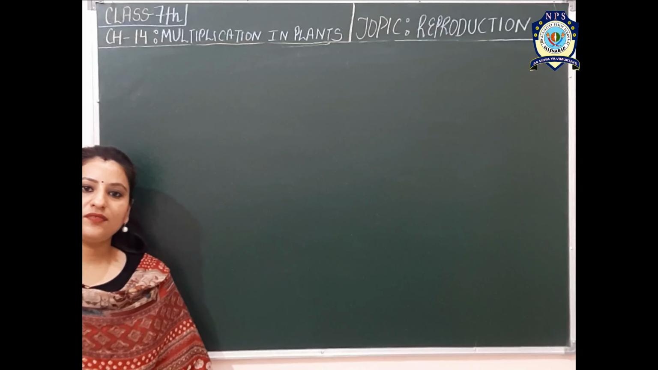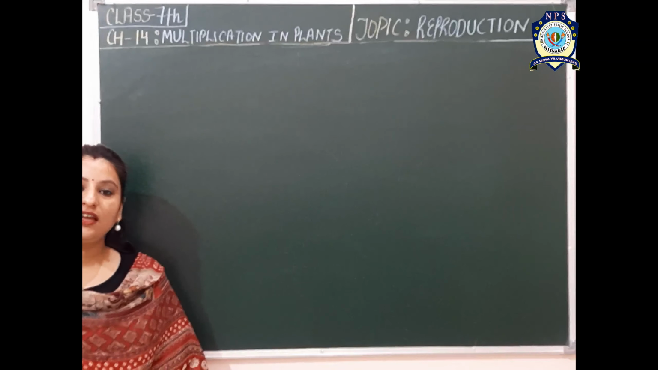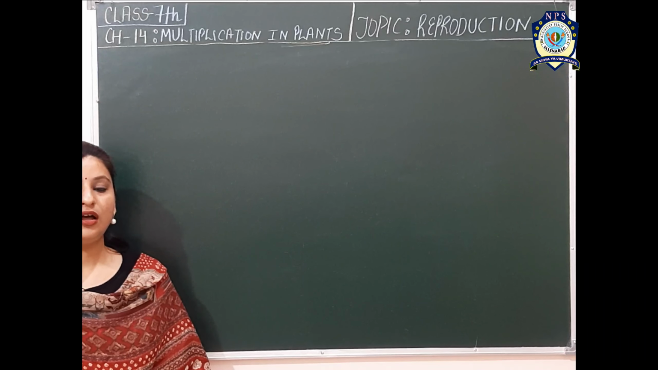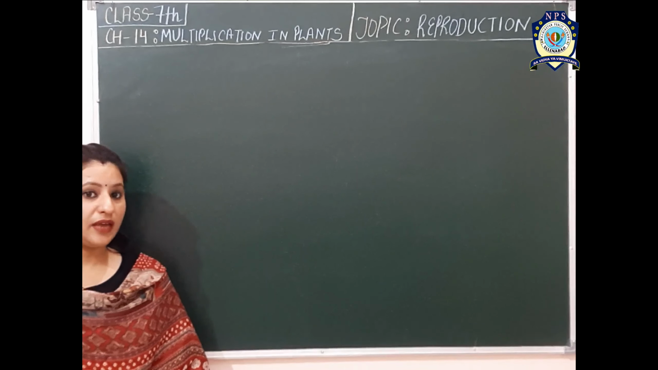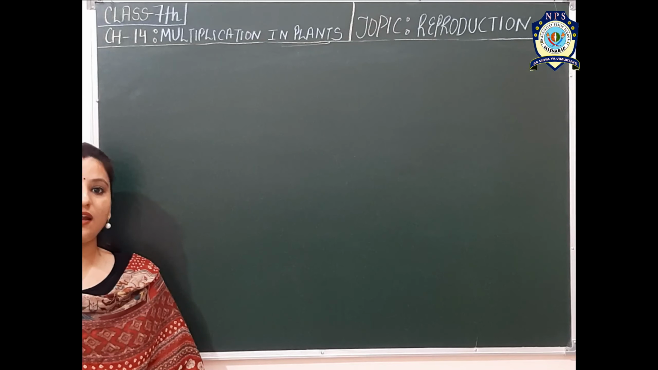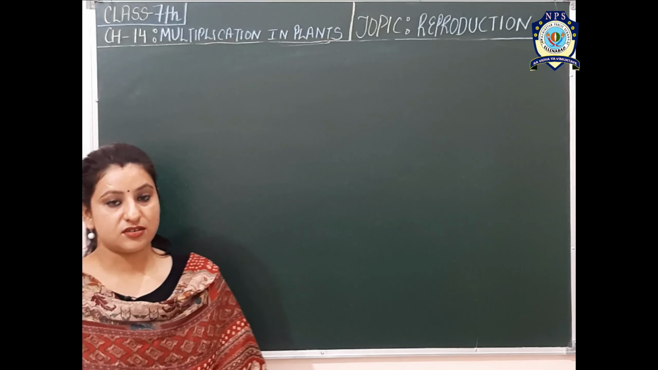In this session, we are going to discuss chapter number 14, that is multiplication in plants, and in this chapter, the topic reproduction we are going to do. Up to the end of this session, you will be able to learn about the asexual reproduction and vegetative propagation by natural process. So let's begin with the introduction part first.